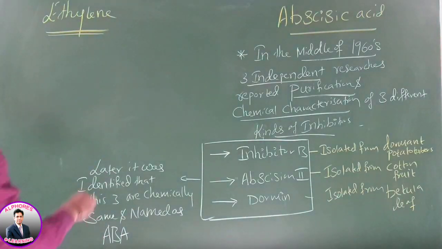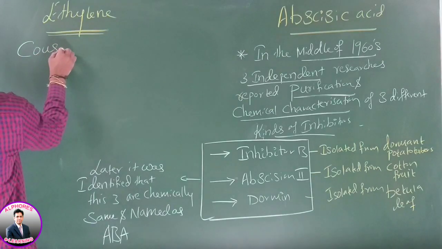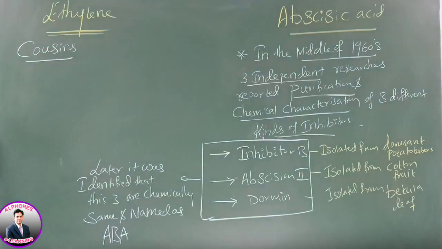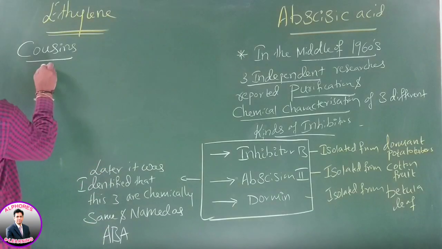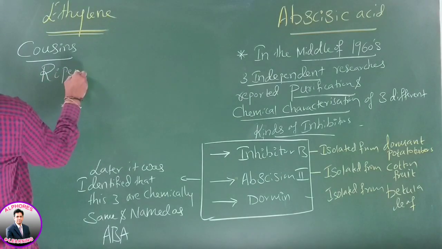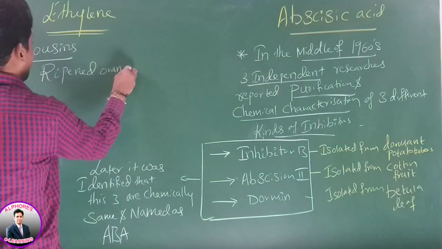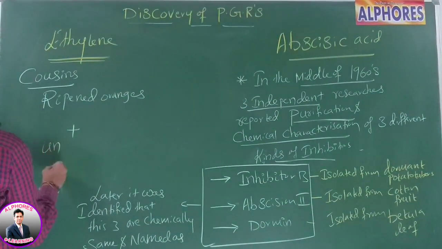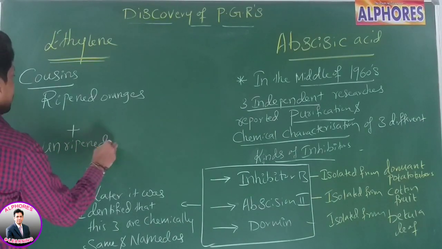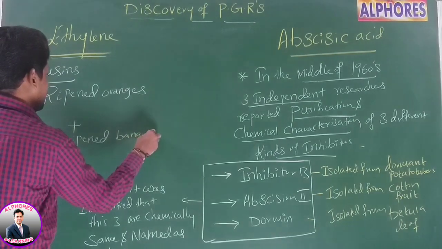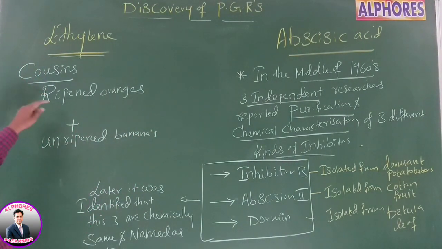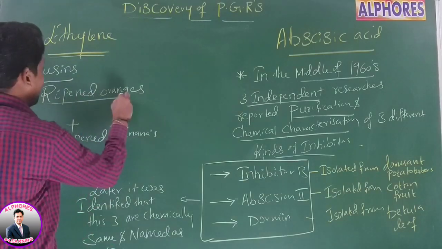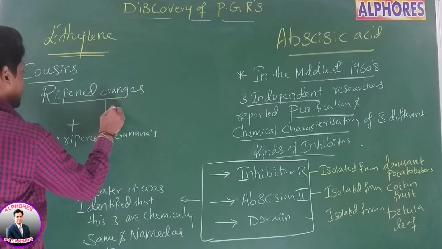What's our ethylene? A scientist by name Cousins. What did he do? He stored ripened oranges along with unripened bananas. What happened was that the ripened oranges released a volatile substance.